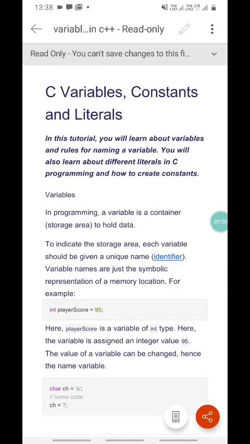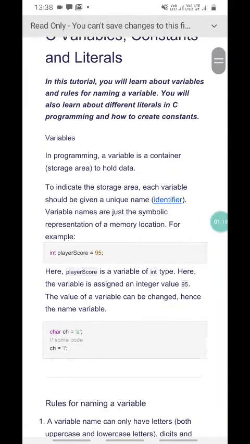Means how to declare a variable in programming, and what the rules are in C or C++. The same rules are followed in C and C++. No changes are there. Variable names are just the symbolic representation of a memory location.